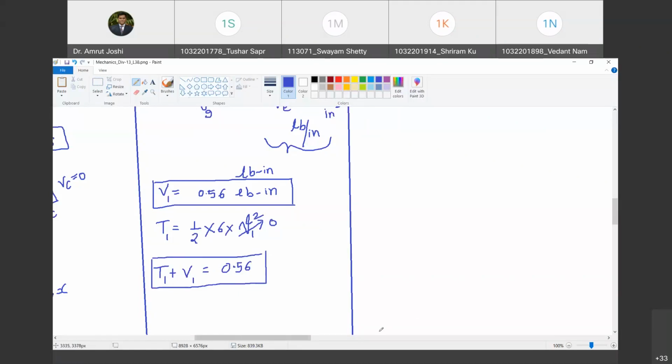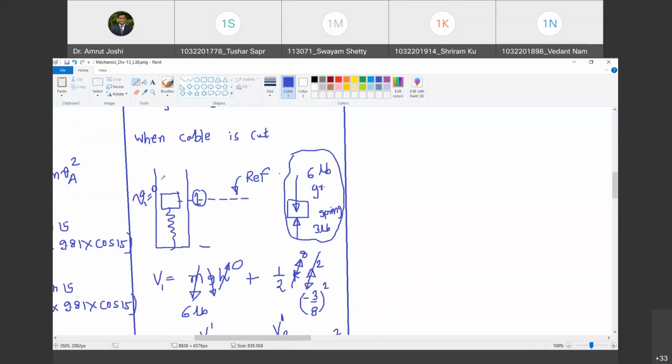We will quickly stop in another 2 or 3 minutes. Let us say when you release this spring, what is going to happen under the gravitational force? This block is going to move down. Are you with me? Because its weight is 6 lb and spring force is only 3 lb. So under the differential force, the block is going to move down, and finally it will settle down at position number 2. Do you agree with me? Yes, sir. So this is position number 2. Are you with me? Yes, sir. This is where the block is going to settle down.